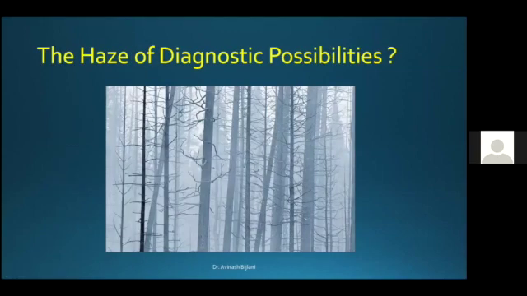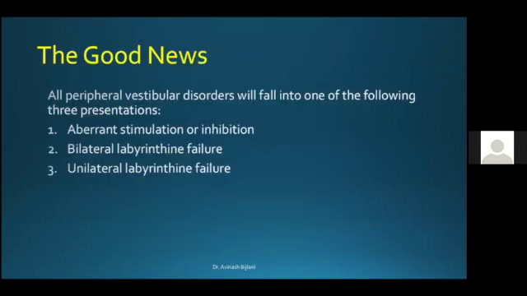Well, we have gone through a haze of diagnostic possibilities, and I would request you all not to get perturbed by this, because by and large, all peripheral vestibular disorders will fall into one of the following three presentations. Either there is a case of aberrant stimulation or inhibition, or there is a bilateral labyrinthine failure, or you're dealing with a unilateral labyrinthine failure.